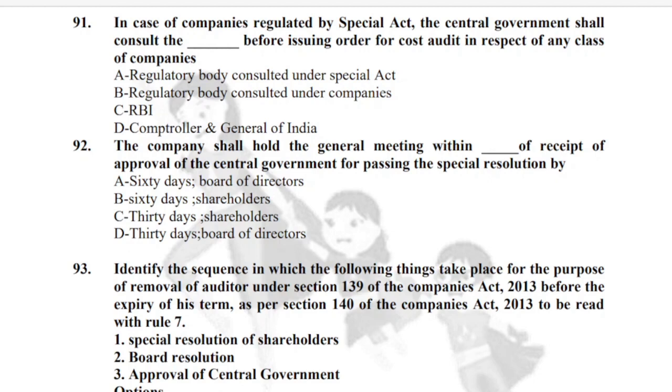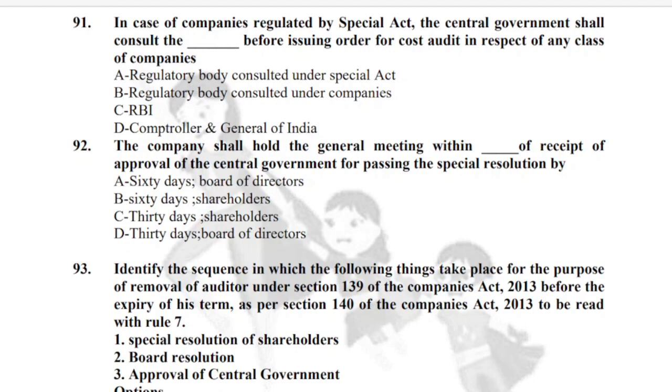Right? And in section 140, we have seen that the company shall hold general meeting within how many days? Within 60 days. After when? After the approval of central government. Right? And this resolution has to be passed by whom? By the shareholders. Correct?